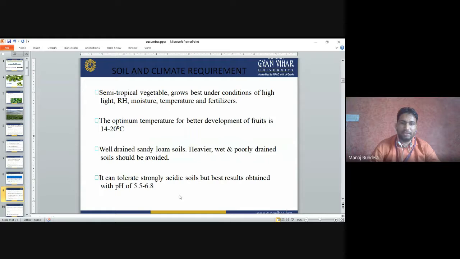Normally we use well-drained sandy loamy soil; heavy soils we have to avoid. It can tolerate strongly acidic soils, but the best result is obtained with pH 5.5 to 6.8.